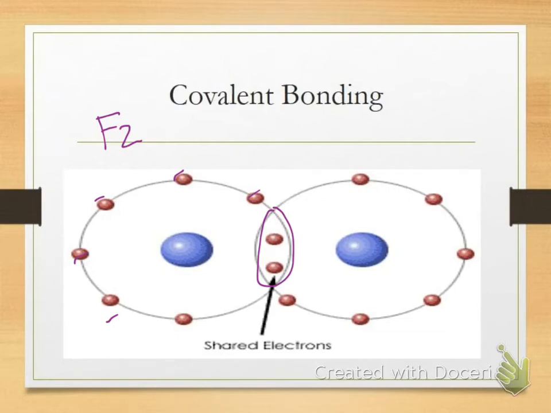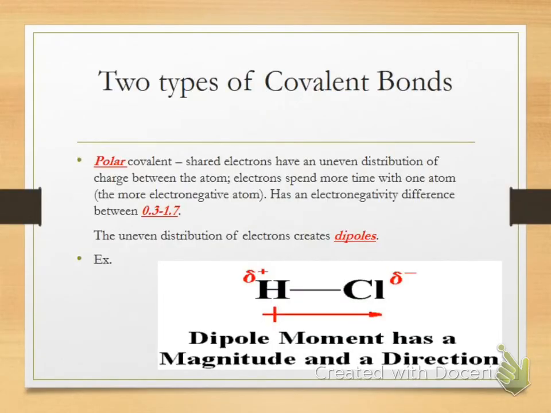All right. So that's what covalent bonds look like. The problem with covalent bonds is some people don't share equally, do they? So we have two types of covalent bonds, sharing equally and sharing unequally. The first kind, which is more common, is polar covalent molecules. That is when you have an uneven distribution of charge between the atoms. In other words, one atom gets to have possession of the electron more than the other one.